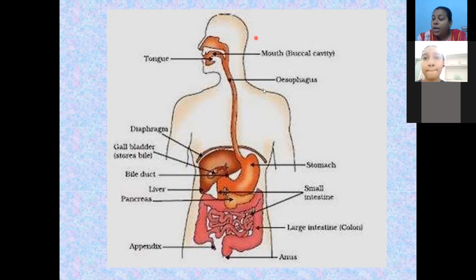Now, one more important point I would like to give. Carbohydrates provide energy. Proteins are the building blocks of the body. Again, fats provide us energy. Students, if the food you are taking is carbohydrate rich, we will get more energy.